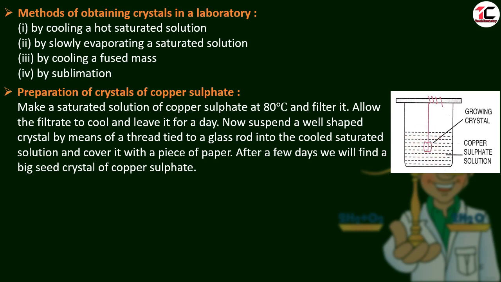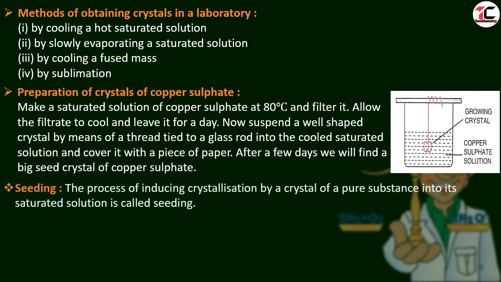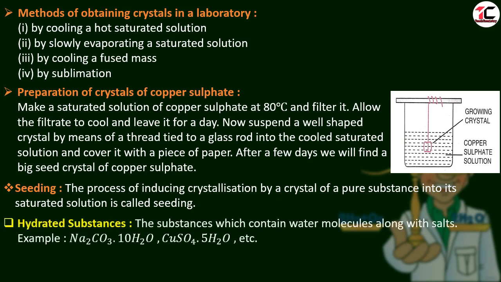This copper sulfate solution is saturated. After a few days, we will find that the seed crystal of copper sulfate has grown. This crystal slowly grows up. That's why it is called a seed crystal. What is seeding? The process of inducing crystallization by adding a crystal of a pure substance into its saturated solution is called seeding. Let us move to the next topic, hydrated substances.